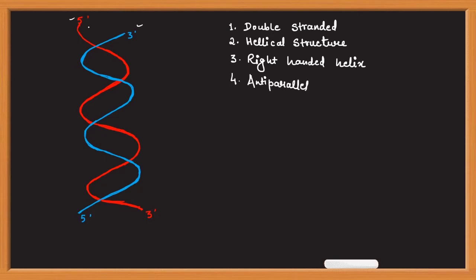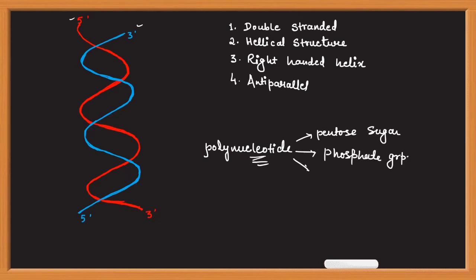Now the backbone of DNA. We know that DNA is a polynucleotide, and a single nucleotide is made up of a pentose sugar, a phosphate group, and a nitrogenous base. The backbone of DNA, which is in contact with the aqueous solution of the cell, the one which is exposed outside towards the aqueous solution of the cell, is made of pentose sugar and the phosphate group.